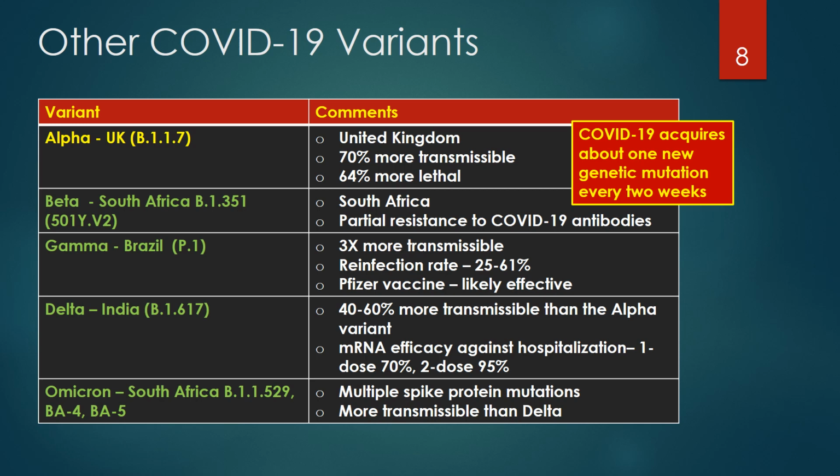A more contagious and lethal coronavirus alpha variant, B.1.1.7, was first identified in the United Kingdom. The alpha variant included several mutations that affected the spike protein on the virus surface. Those spike protein mutations enhance the attachment of COVID-19 to human cells, therefore increasing the transmissibility of the virus. It was estimated that the COVID-19 alpha variant or mutation was approximately 70% more transmissible than the original virus.